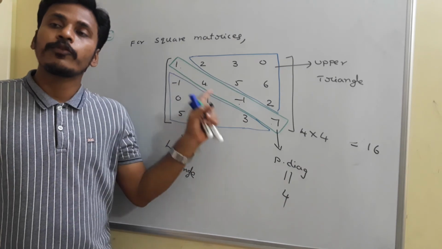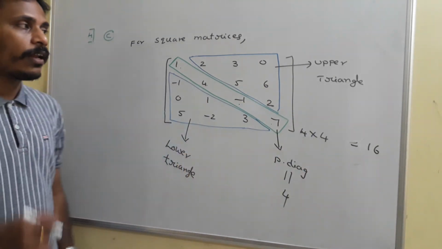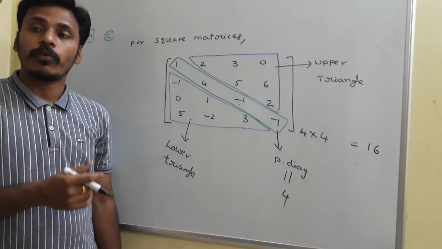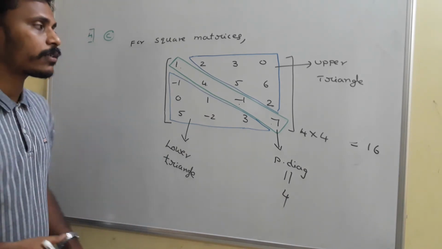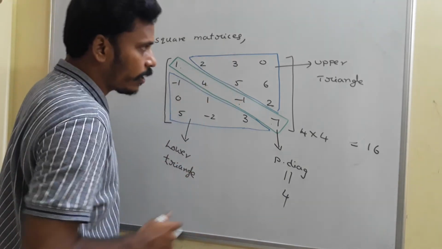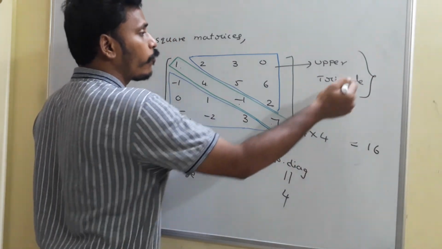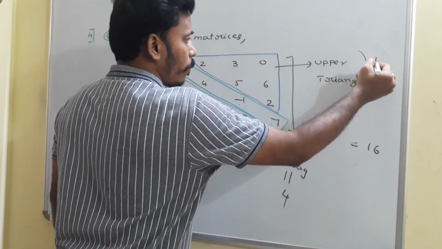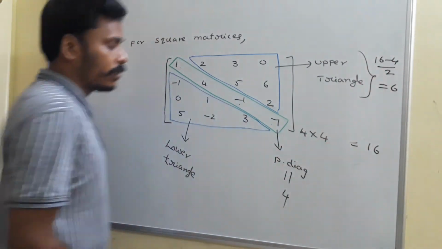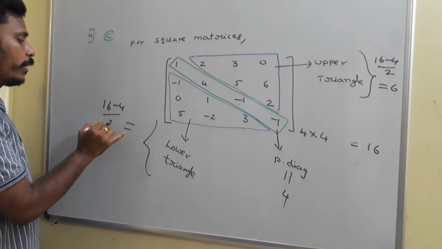If you remove these 4 elements from the total, we are left with 12 elements. If you divide those 12 elements into 2 equal parts, you get 6 elements in each. So the number of elements in the upper triangle for this 4 by 4 order is 6, which is (16 minus 4) by 2, equals 6. Here also it is (16 minus 4) by 2.